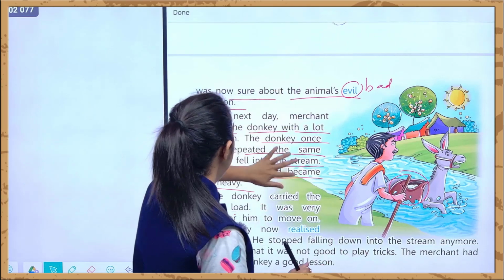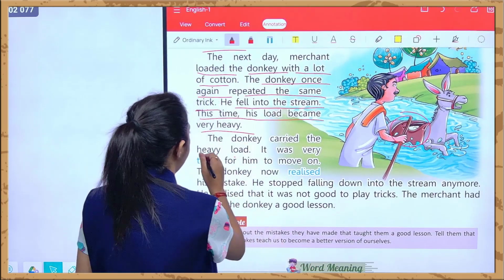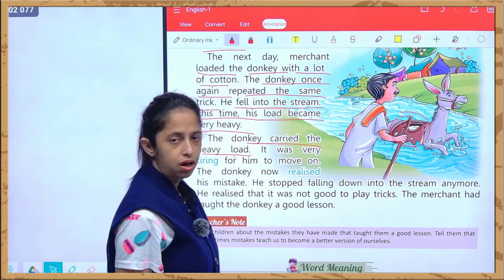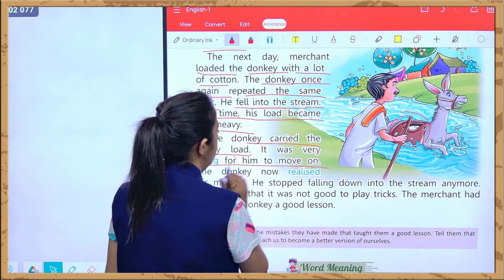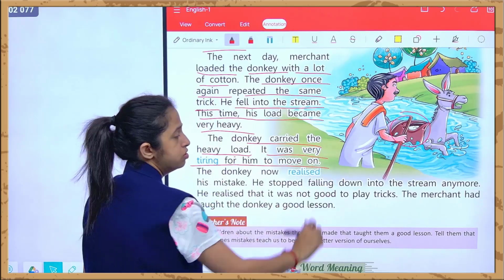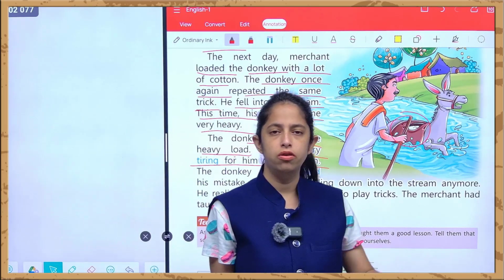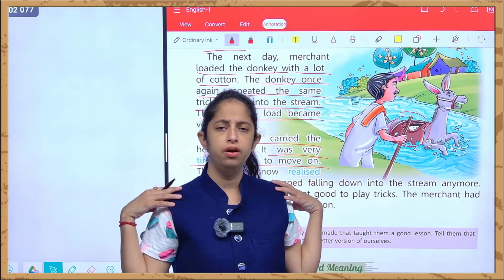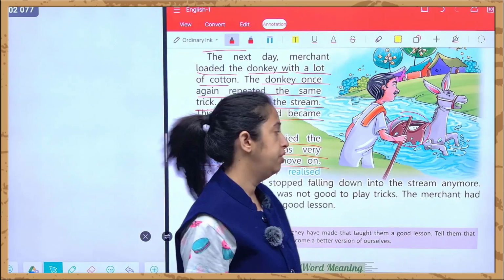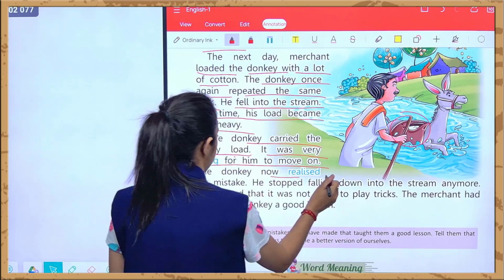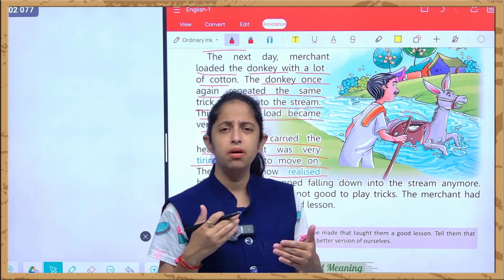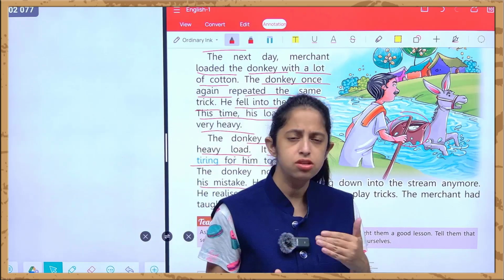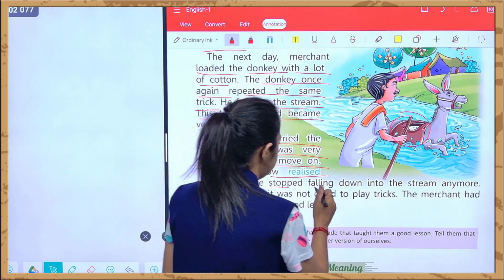Now the donkey carried the heavy load. अब donkey को क्या हो गया? Now he carried the heavy load at the back of him, and it was very tiring for him to move on. Now it was very difficult for him to move out of the stream as he was loaded with the heaviest weight. Right? Now the donkey realized his mistake. Realize means when we realize our mistake, जब हमें किसी चीजों का एहसास हो जाता है,